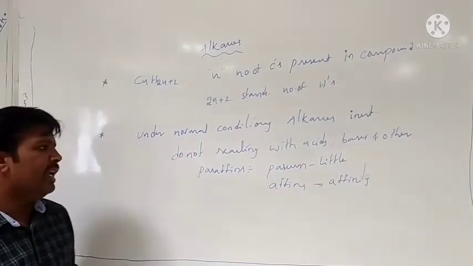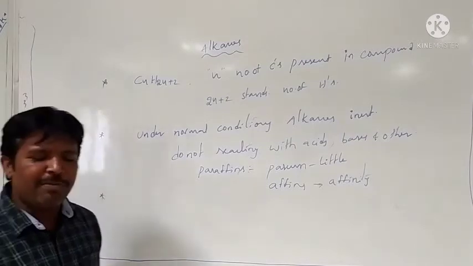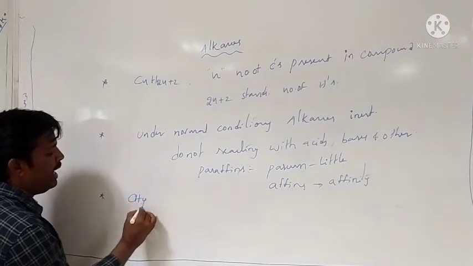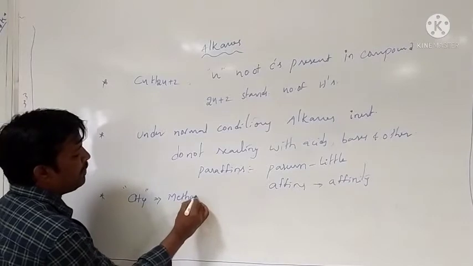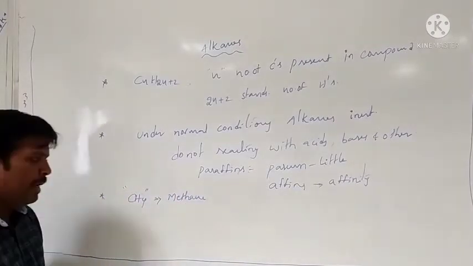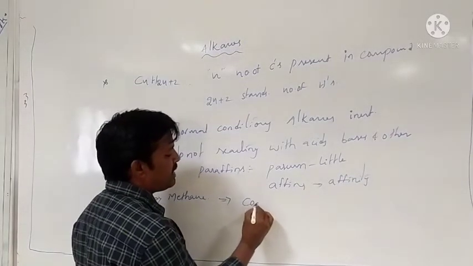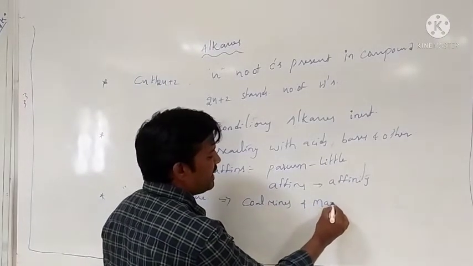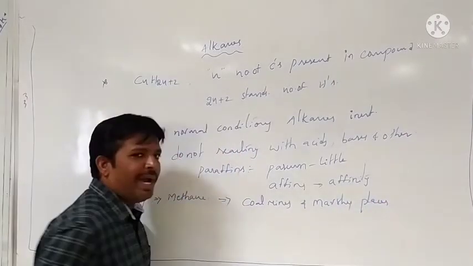The first member of the alkane family is CH4, and the name of the compound is methane. Methane is generally obtained in coal mines and marshy places.